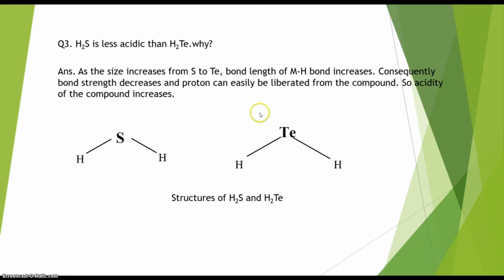For this reason, H2Te will show a greater acidic character than H2S, where the SH bond length is shorter, the bond strength is higher, and hydrogen is not going to leave the compound. So H2Te is more acidic than H2S.